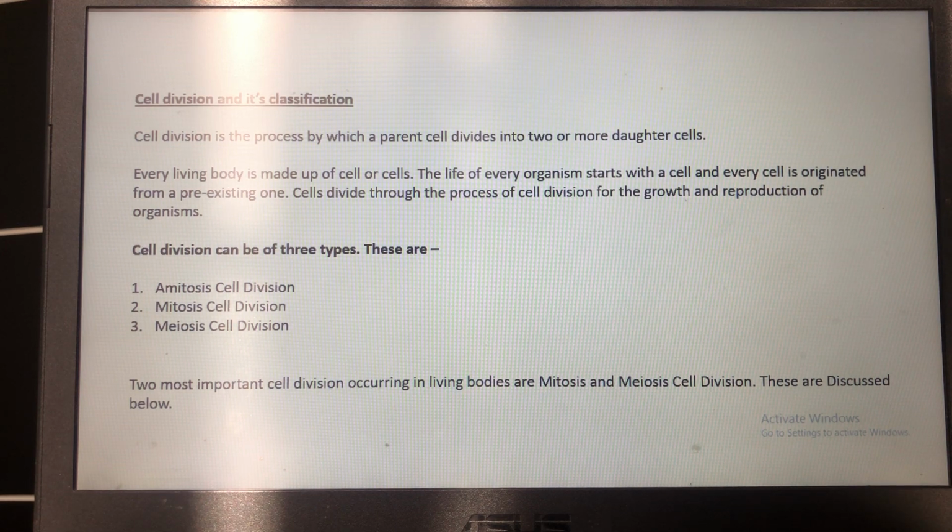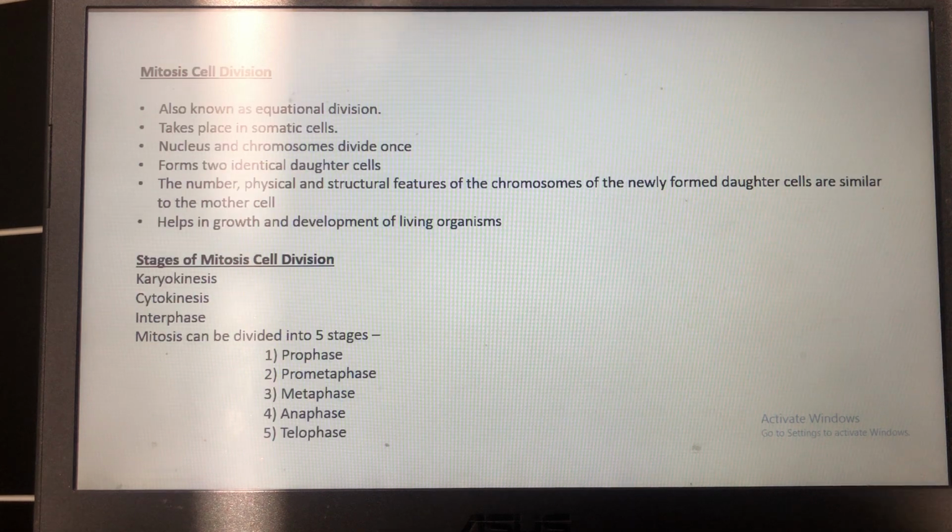Types of cell division. Cell division can be of three types. These are amitosis cell division, mitosis cell division, and meiosis cell division.